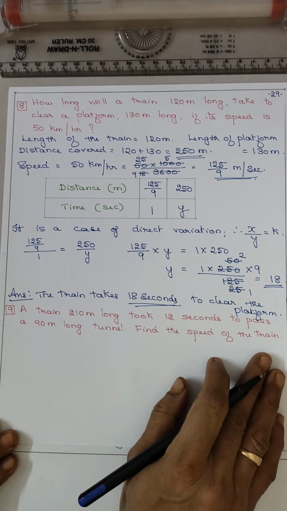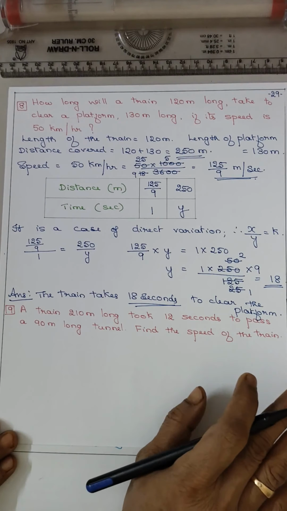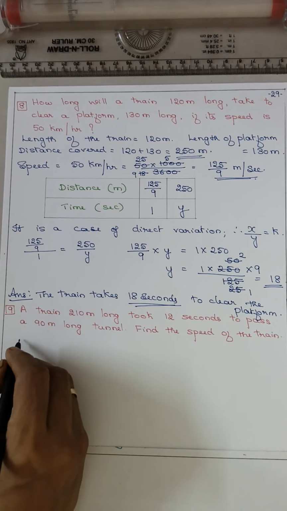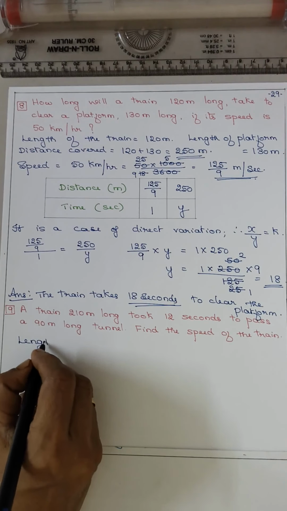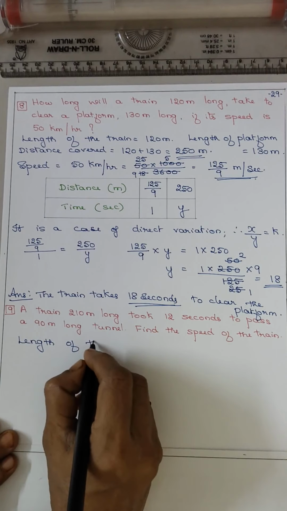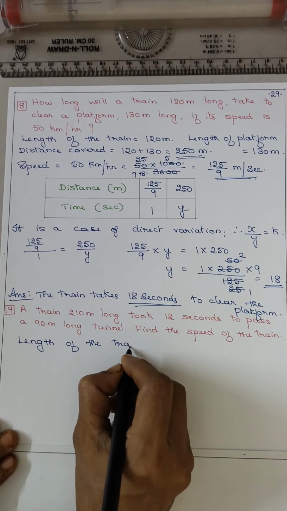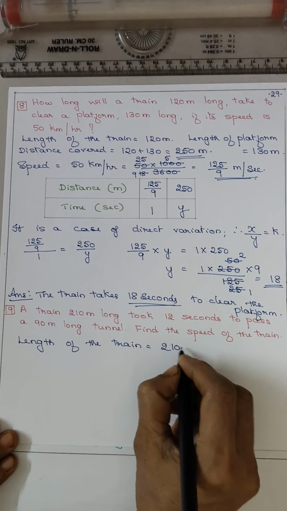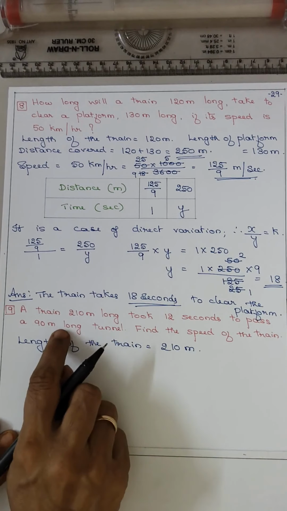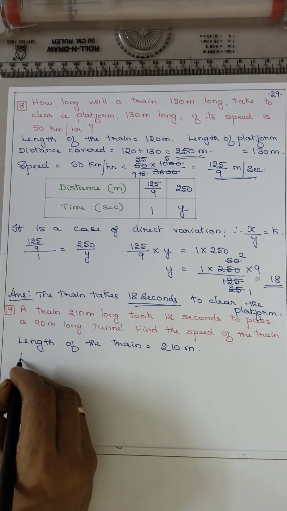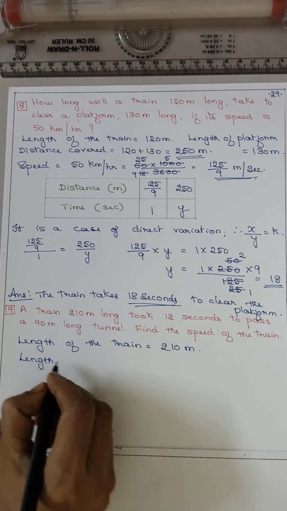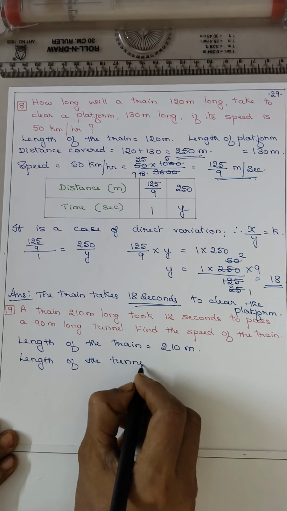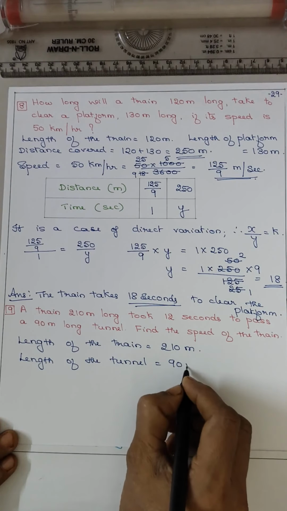So speed is asked, so you have to use the formula. So the length of the train is equal to how much is given? 210 meter. Now length of the tunnel is equal to 90 meter.